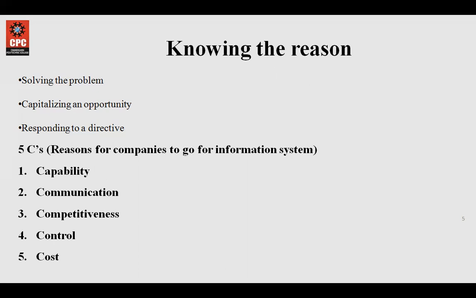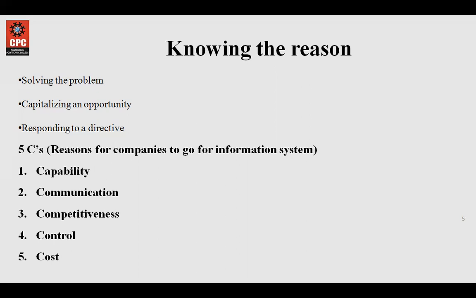Then there are 5 C's that serve as a reason for companies to go for a new information system. Number one is capability, second is communication, third is competitiveness, fourth is control, and fifth is cost. Now, what is meant by capability?